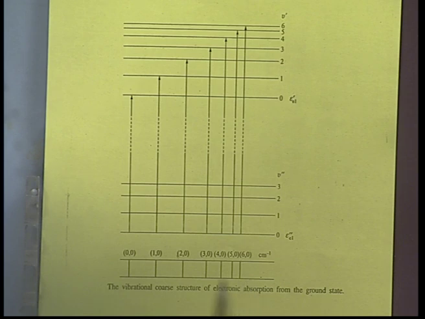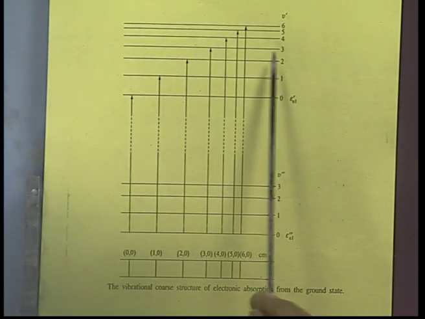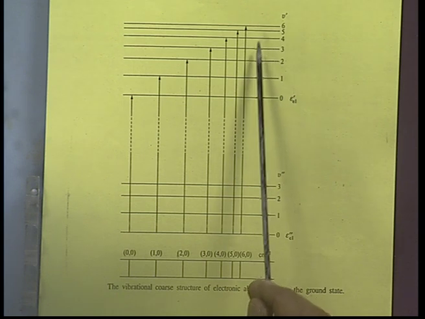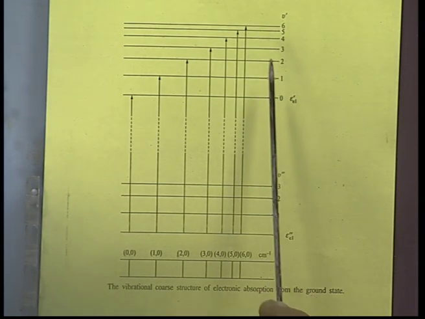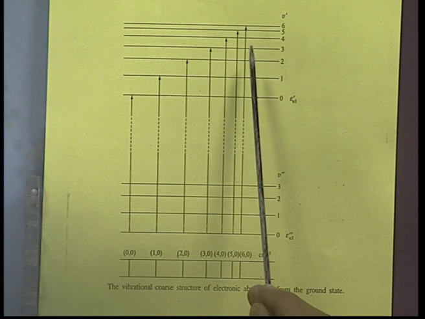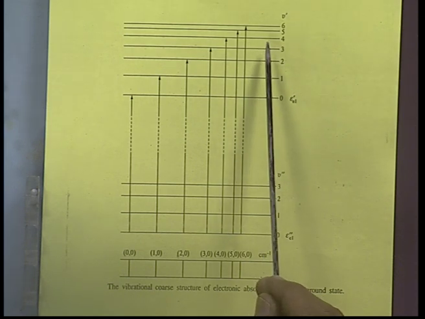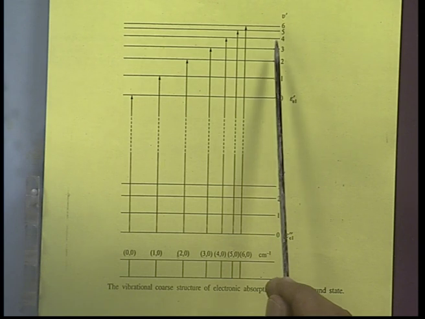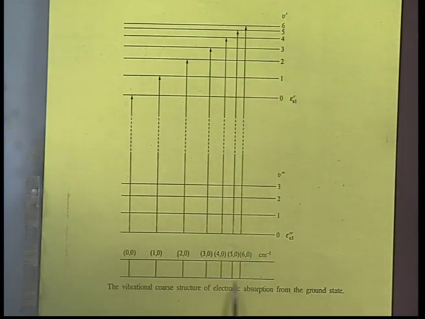These are all sets of lines, and the excited energy levels come closer as we go higher, because the energy associated with the bond is weaker in the excited level. Consequently, the spectral lines also come closer.